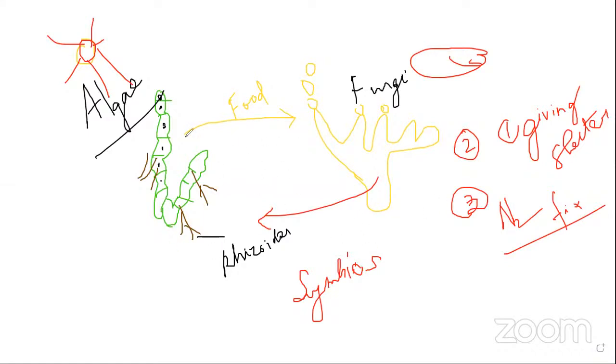Lichen is an example. Lichen is composed of two components: one is called algae, another is called fungi. The algae is a chlorophyll-bearing thallus, and fungi are achlorophyllous in nature. So the algae provides the energy from sunlight, and the fungi do two things: one is giving a shelter for the algae, and at the same time nitrogen fixation is also done by the fungi. So these two functions are done by fungi for the algae. These are the mutual understandings between the two organisms. Such a condition is called symbiosis. This is the important thing.